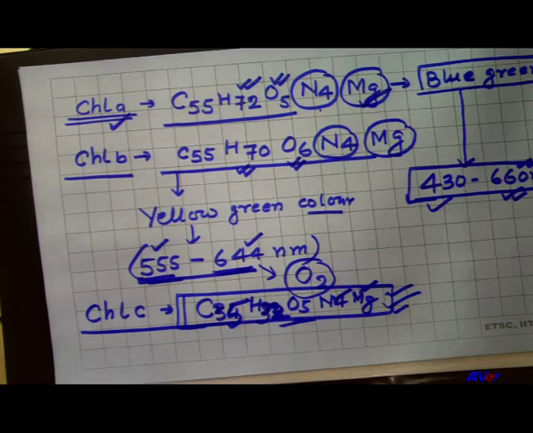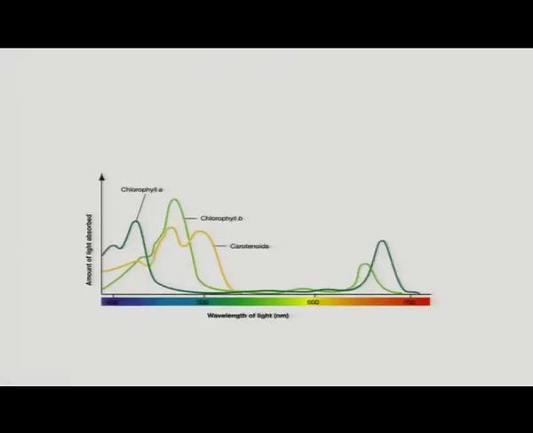Okay. So, here is the main structure of chlorophyll, here the magnesium ion, nitrogen here, and in the second chiral ring here is the methyl group, which in chlorophyll B is replaced. Here we see that there are different ranges of light absorbed.